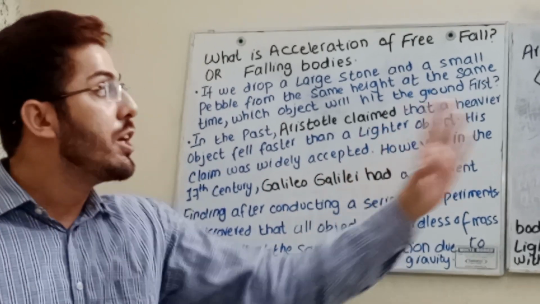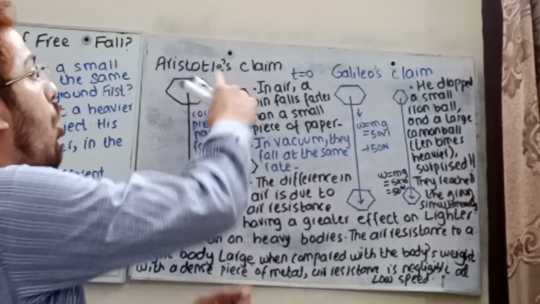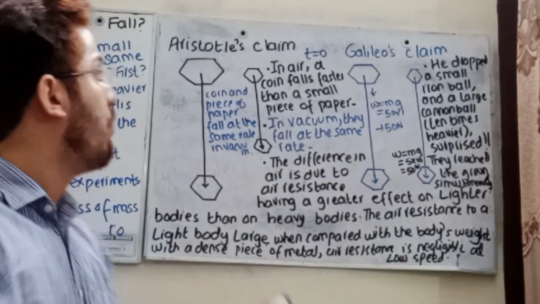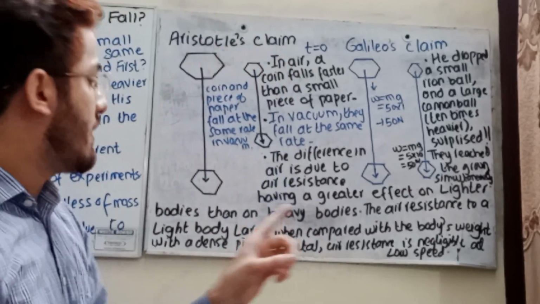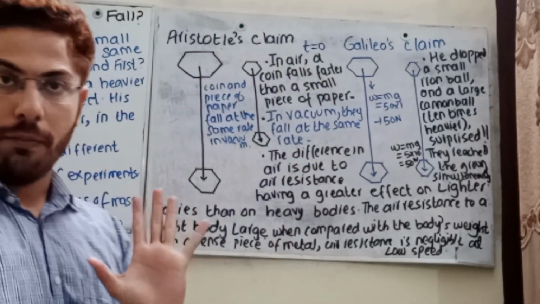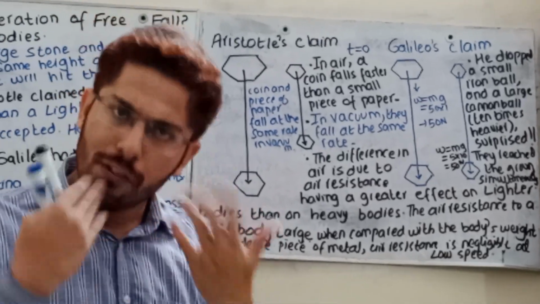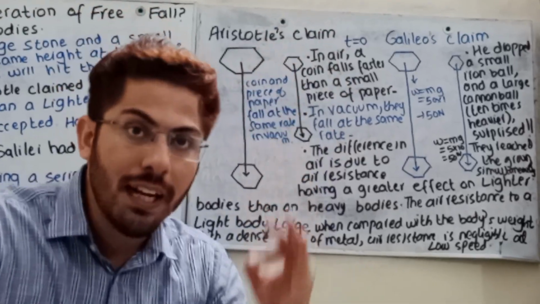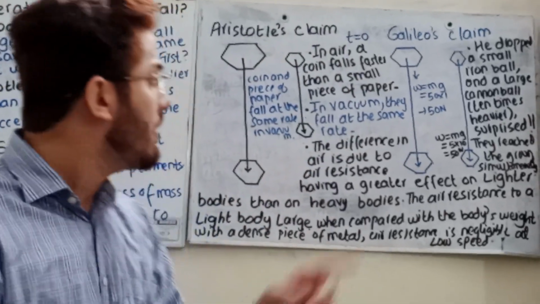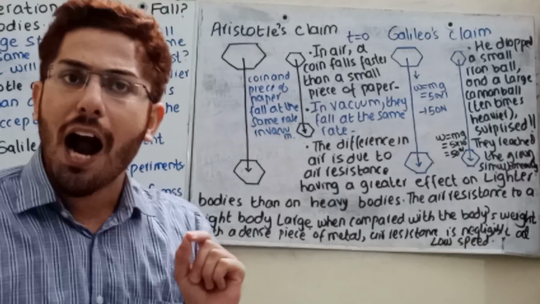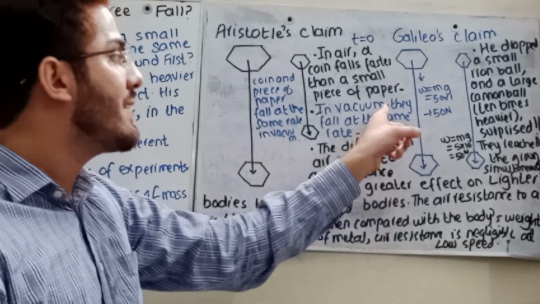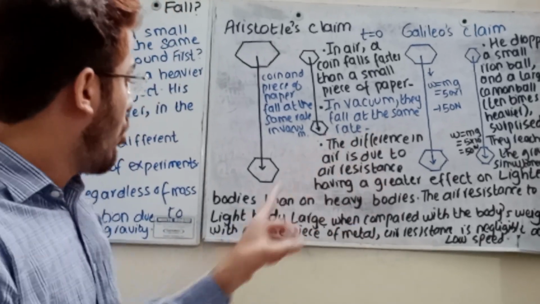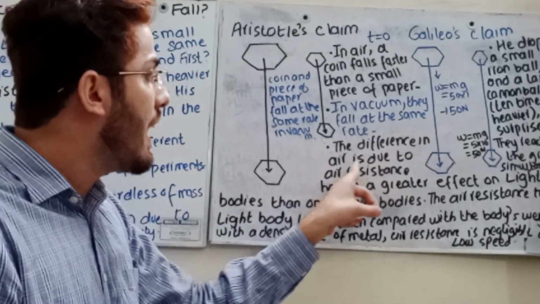Let's see these claims of the two scientists, and how one scientist is correct and one is wrong. Now, what did Aristotle claim? He said that in air, where you have air resistance, an opposing force, a coin falls faster than a small piece of paper. Second, in a vacuum, students, do remember, he said they fall at the same rate.